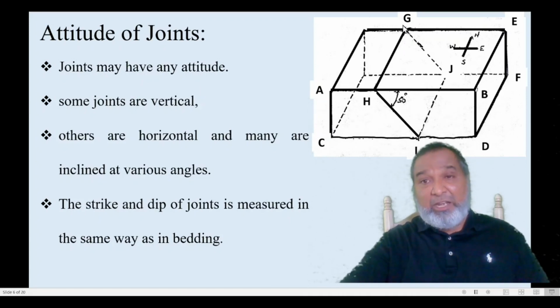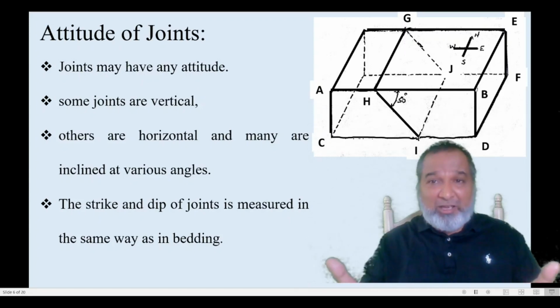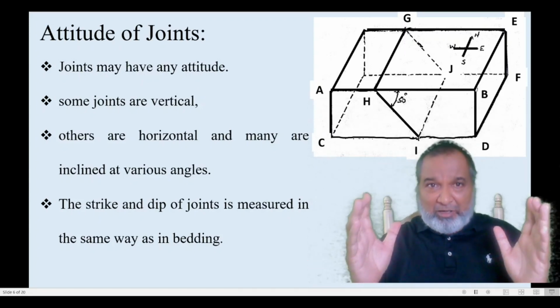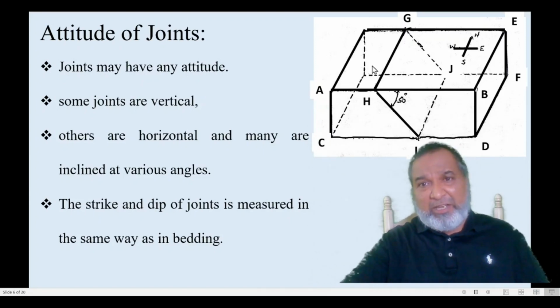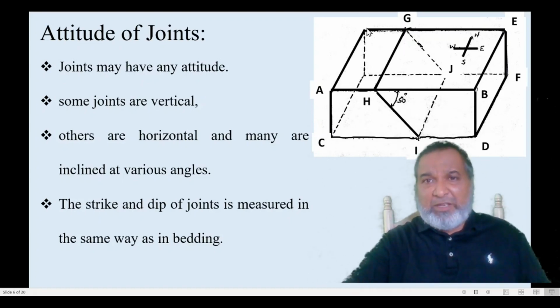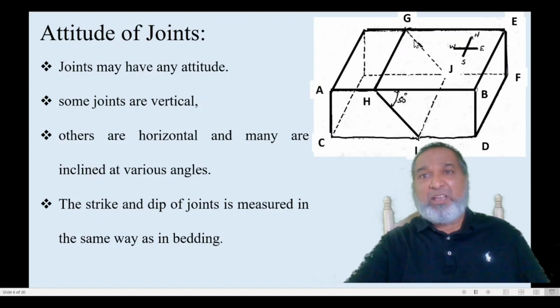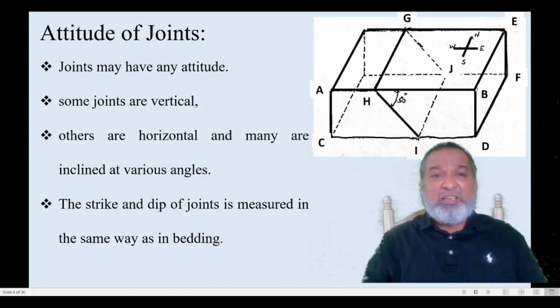Sorry, the inclined joint. Yesterday I prepared a video on the fault, so by mistake I may repeat fault instead of joint. I apologize for that. So we have the inclined joint here. This is a plane, and this plane intersects the horizontal surface. The intersection line is given as HG. This HG is called the strike of the joint.